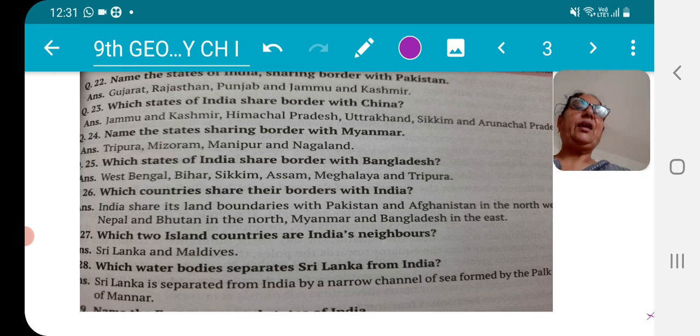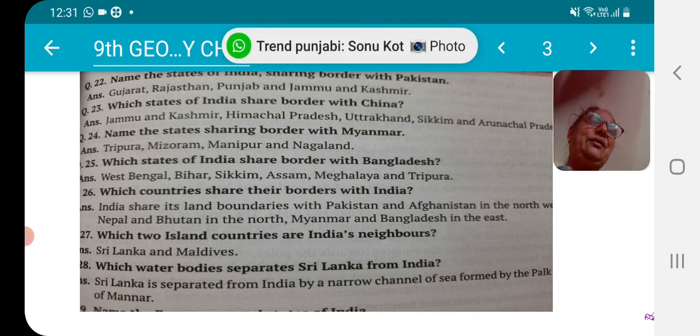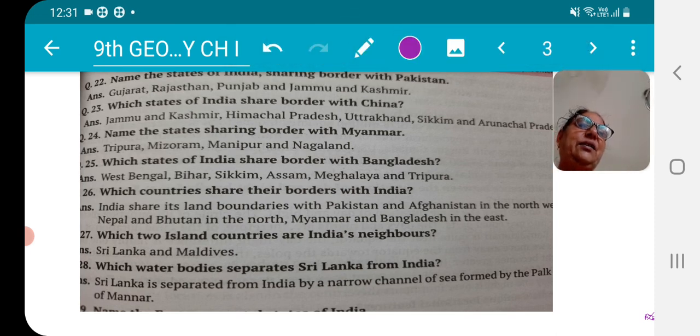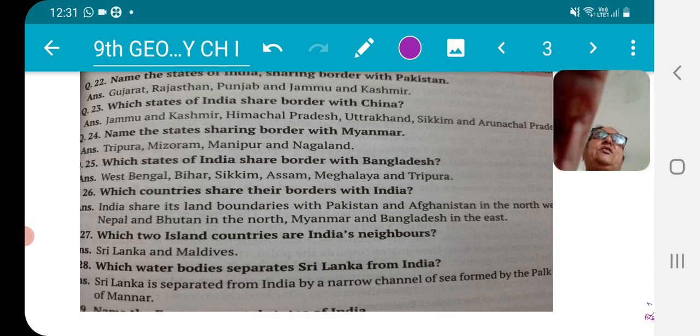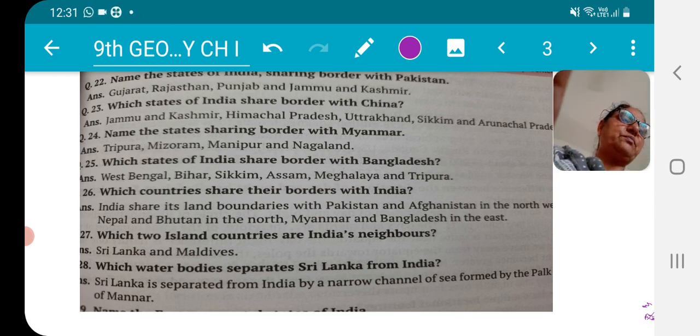Then name the states of India sharing border with Pakistan. We were just talking about international borders and these things, so the next question is related to that. Name the states of India sharing border with Pakistan. Okay: Gujarat, Rajasthan, Punjab, Jammu Kashmir. These states are sharing their borders with Pakistan.